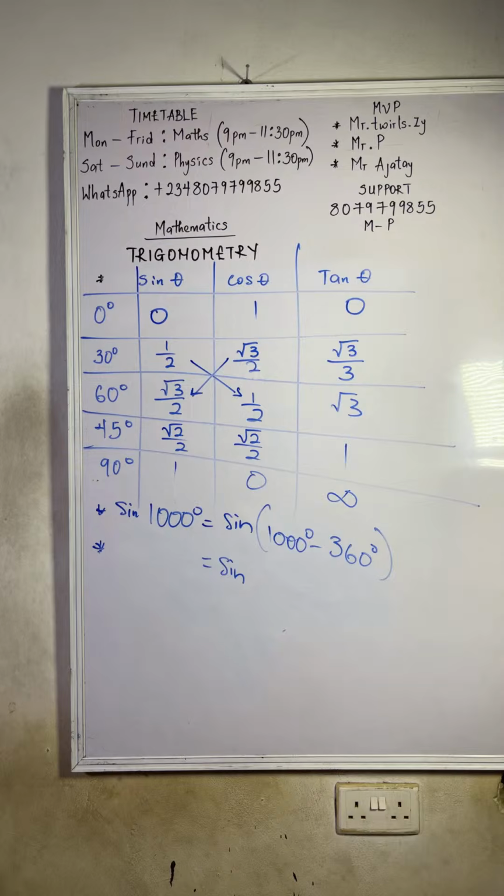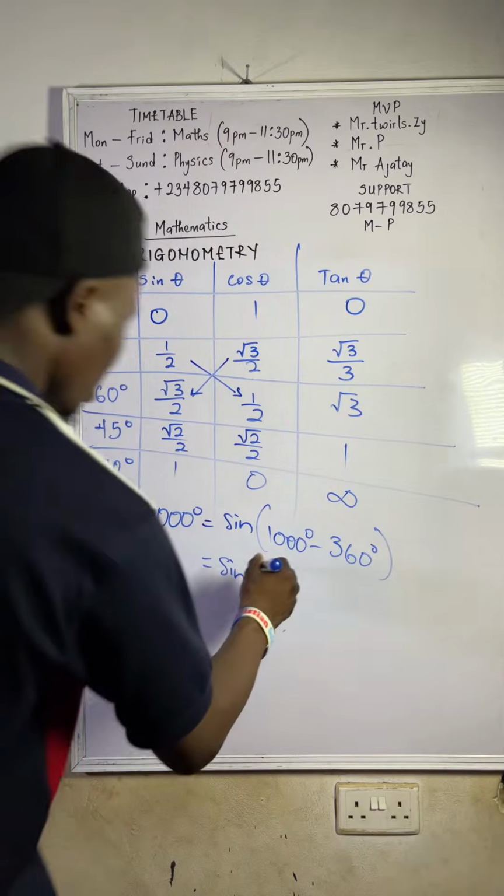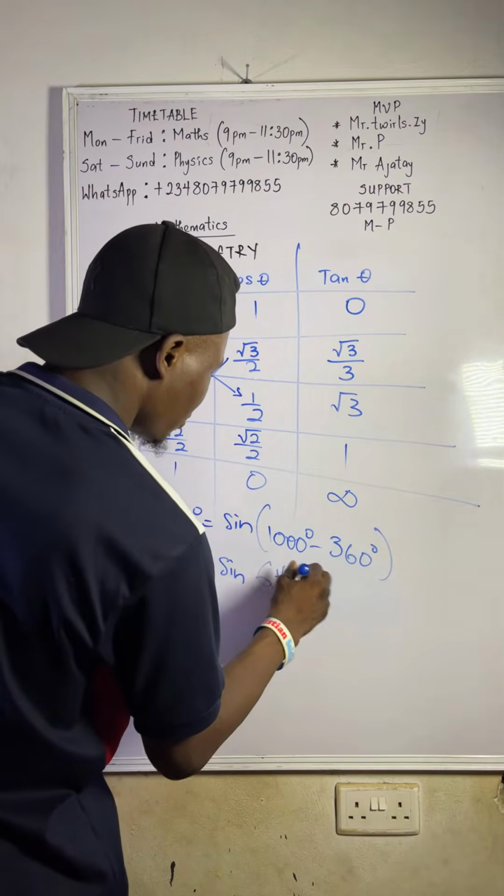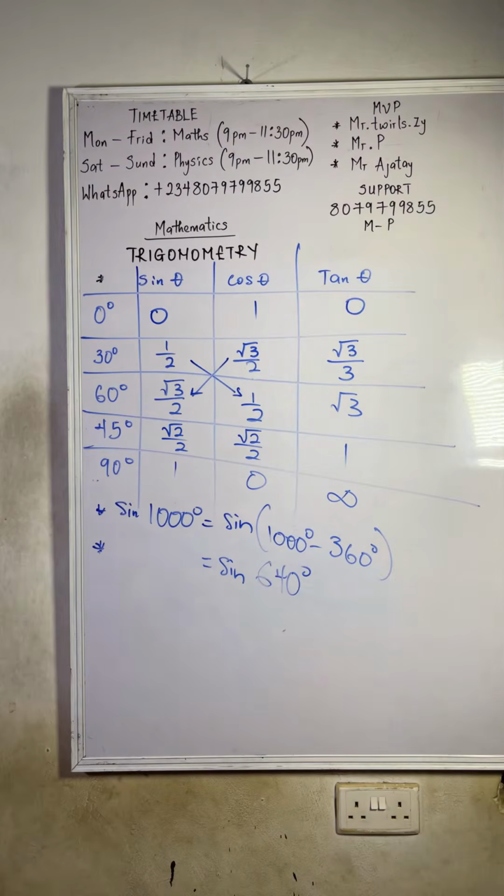You keep on subtracting 360 from it. So 1000 minus 360 gives us 640 degrees. Now the 640 degrees, does it fall on any quadrant? No. So what do you do again?